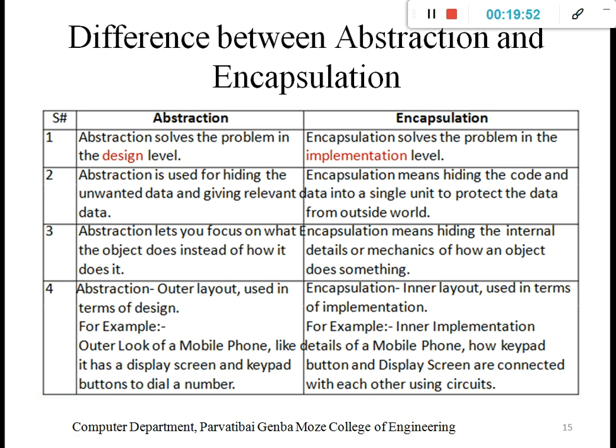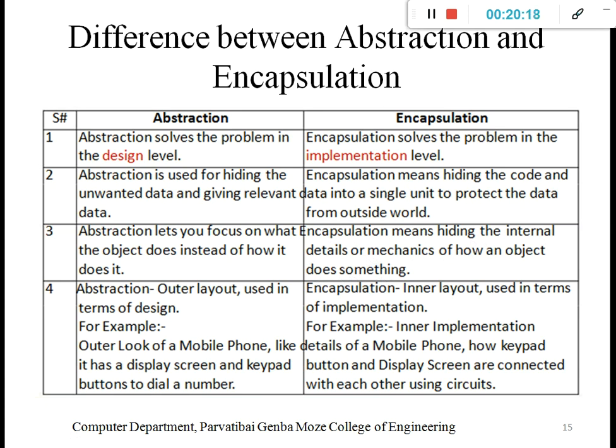That is abstraction. We do not care about how exactly it works. Encapsulation hides the internal detail or mechanism of how an object does something. Whenever we put the password, how it works internally comes under encapsulation.